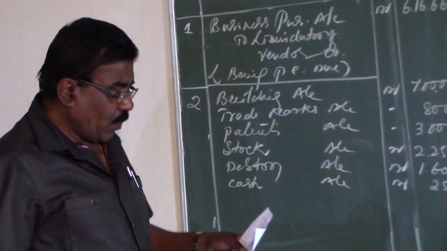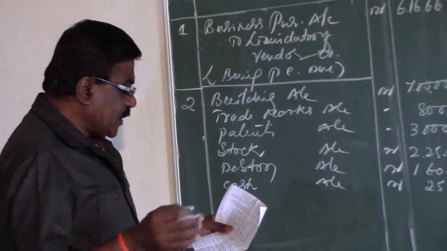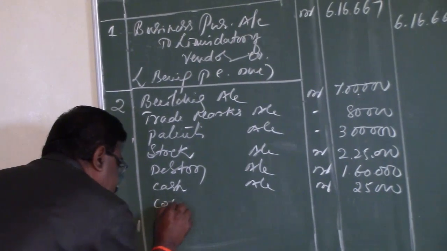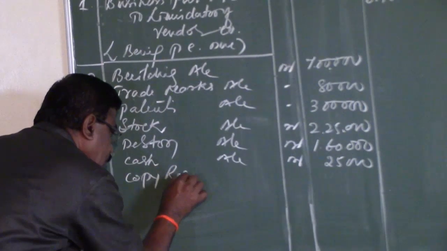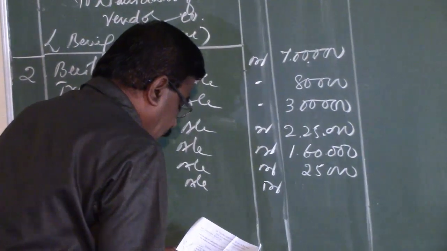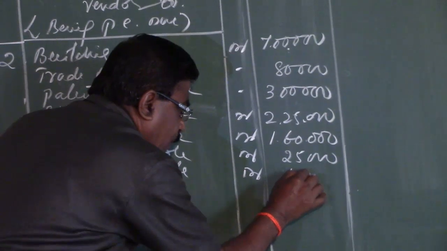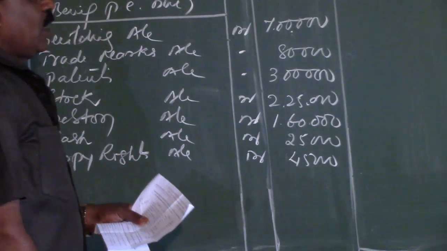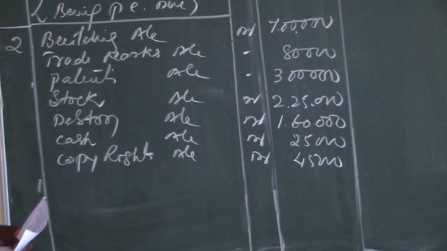It may become a balancing figure. Therefore, goodwill is excluded. Then copyrights account debit amounted to 45,000 rupees. So they are the assets taken over by the purchasing company.